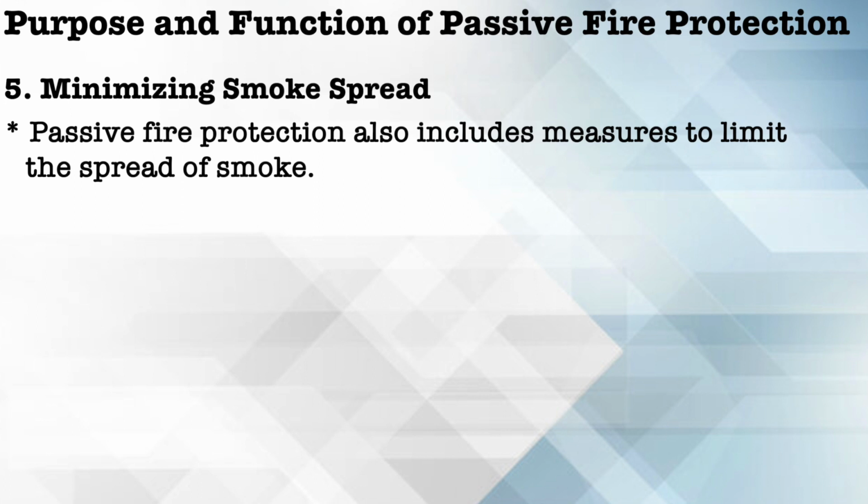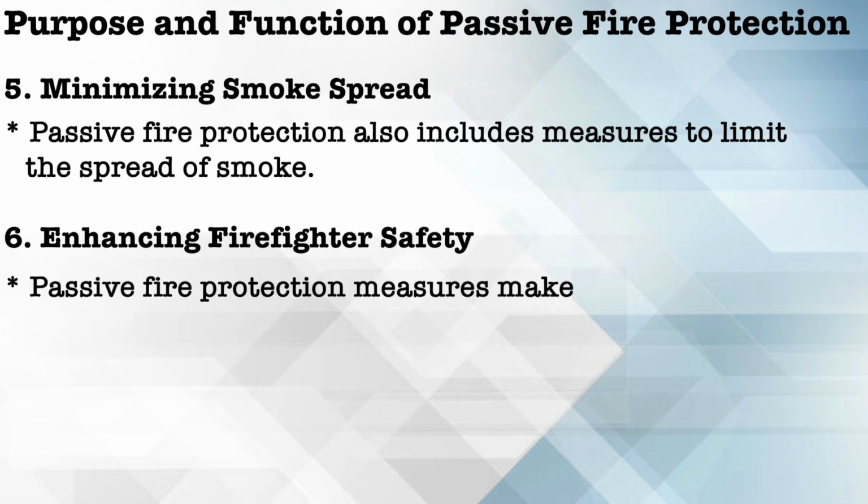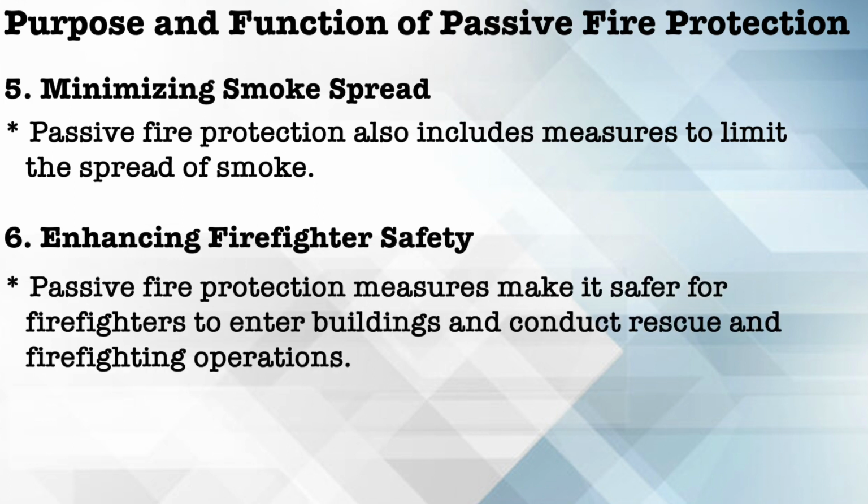Another function is enhancing the firefighter safety. Passive fire protection measures make it safer for the firefighter to enter building and conduct rescue and firefighting operations. So, passive fire protection plays a vital role in preventing the rapid escalation of the fire and creating a safer environment for the building occupants.